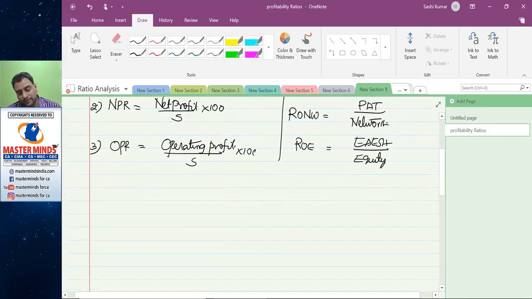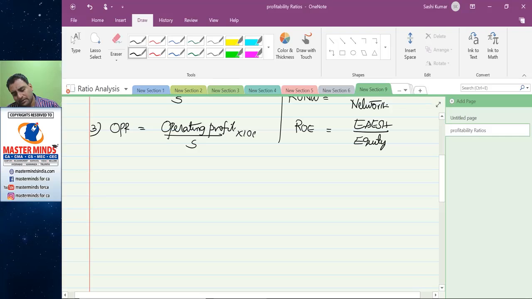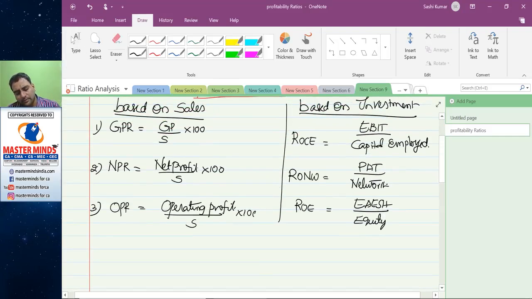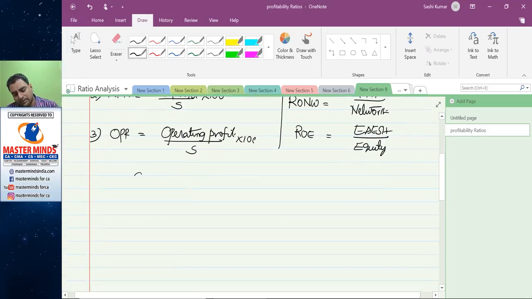First, GPR, gross profit ratio. So GPR ratio tells you the relationship between our gross profit and sales. You know that sales minus direct cost is equal to gross profit. So higher the gross profit, higher will be the operating efficiency, and vice versa. Every business looks to increase its gross profit margin. So if you have high gross profit margin, you are running business in a much more efficient way compared to other firms in the industry.